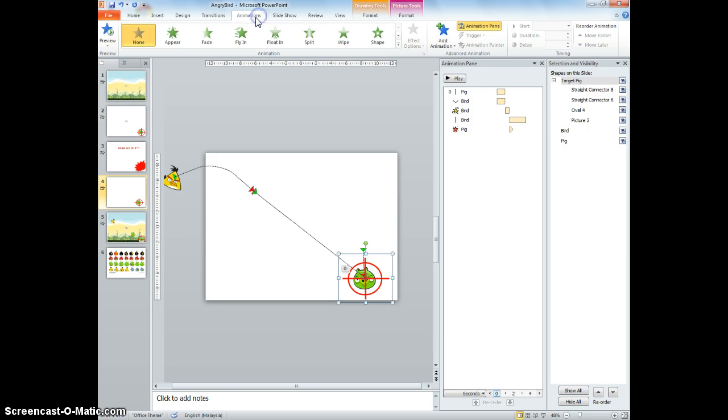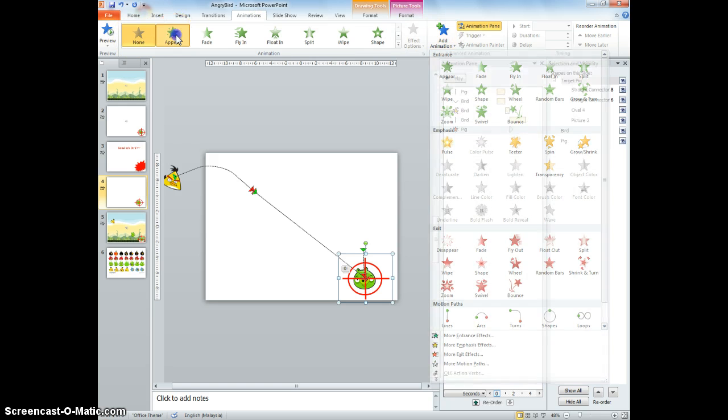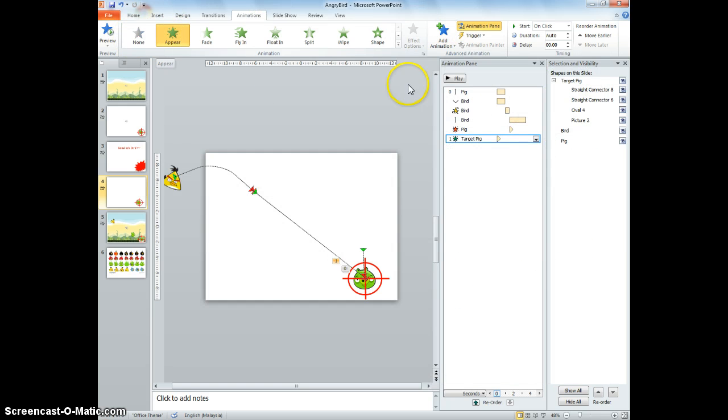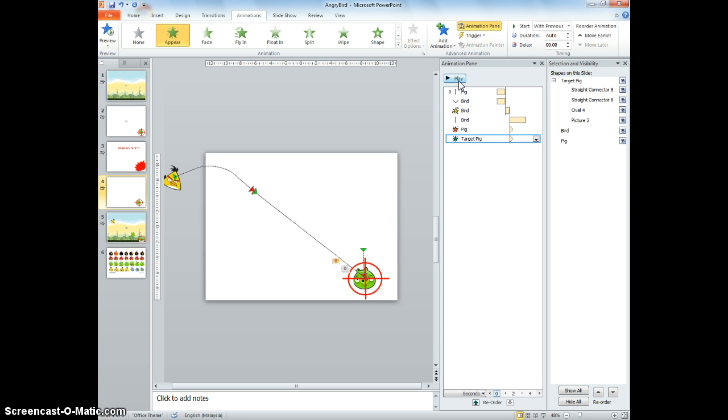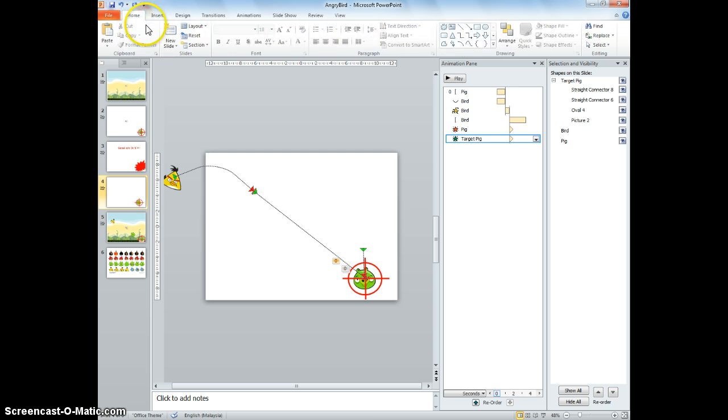I will go to animations. At animation, it will just appear, and with previous, it will appear together with the previous. And let's just play this. Okay, yep, it's good. So the next thing that I want to do is to make an explosion.